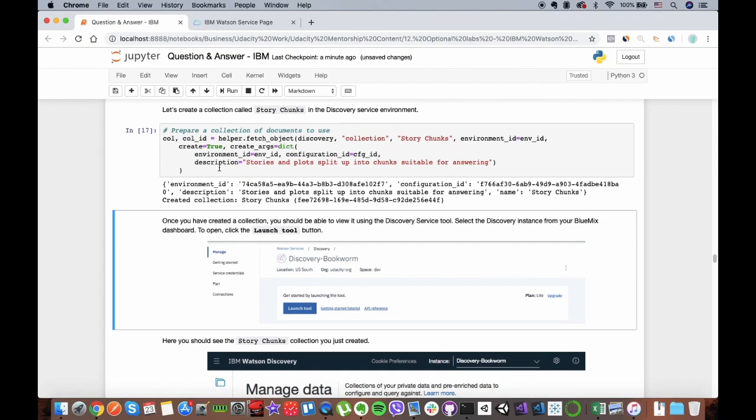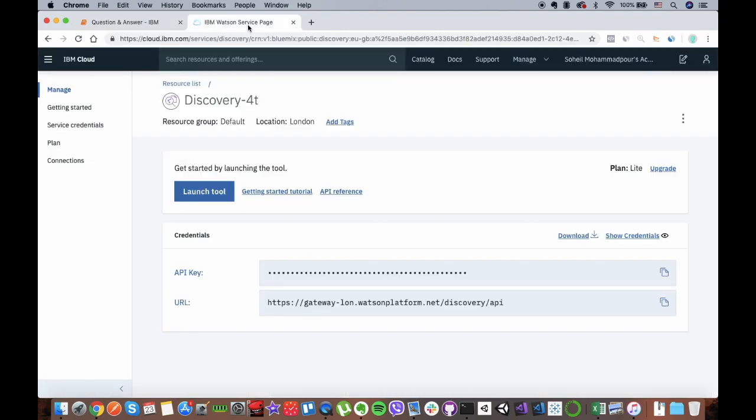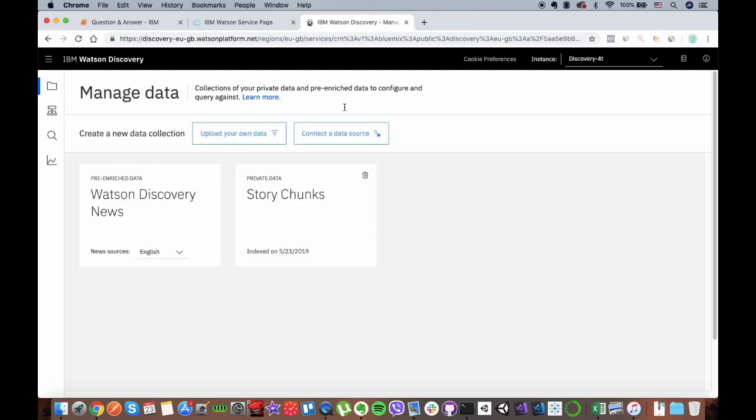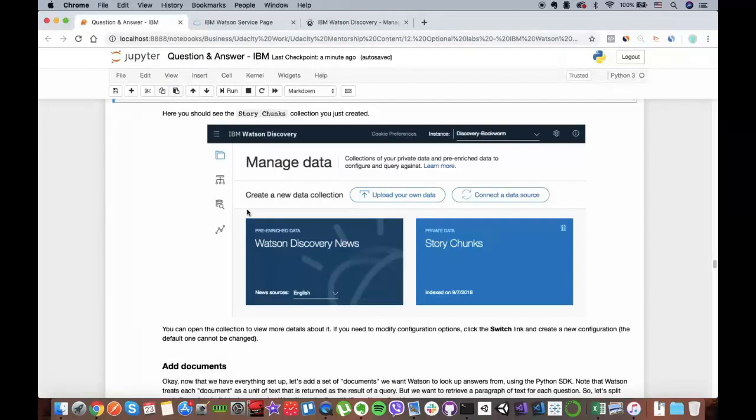After you have run this code, come back to your IBM Watson service platform. Then in the Discovery part, what you want to do is launch the tool. After launching this tool, you will be directed to a page where you can see the collections, and story chunks is going to be one of them. Let's wait until it loads. As you can see, it has already been created for us. So let's come back here.